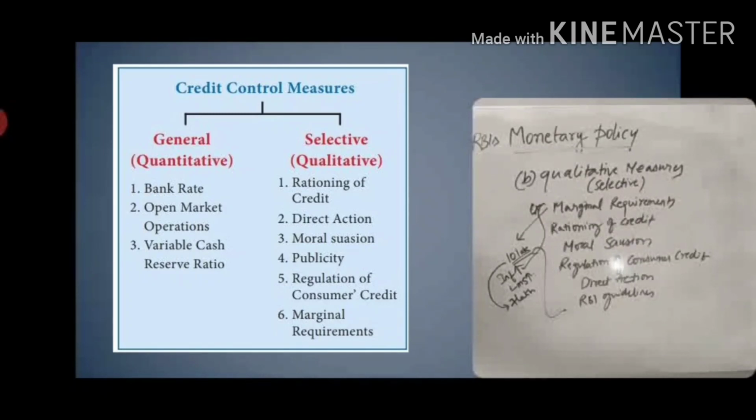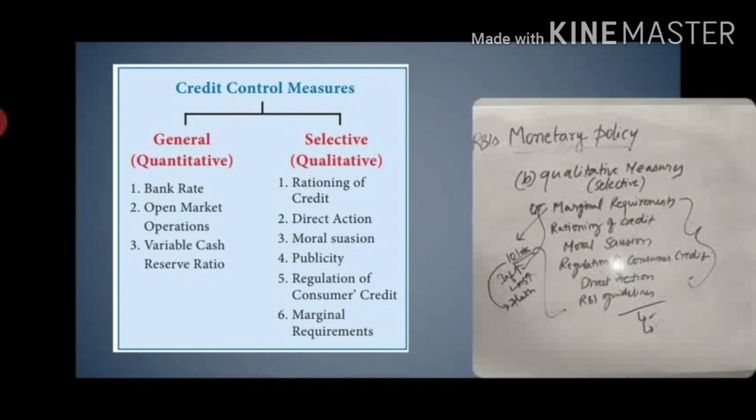Rationing of credit is where RBI will give instructions to control credit: please don't give more than this. They will give a limit of credit. In this way, these types of selective controls are there. In the exam they will ask which of the following are qualitative and quantitative controls. You have to be able to say these are the types of qualitative measures and these are the types of quantitative measures.